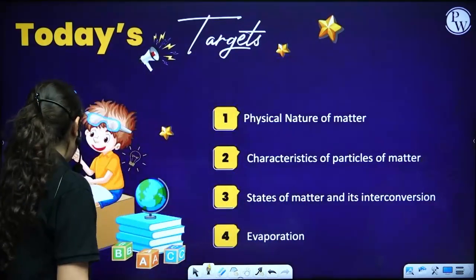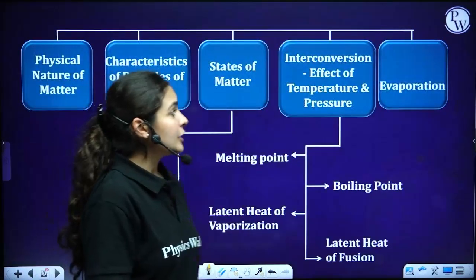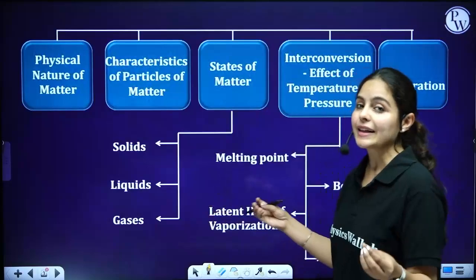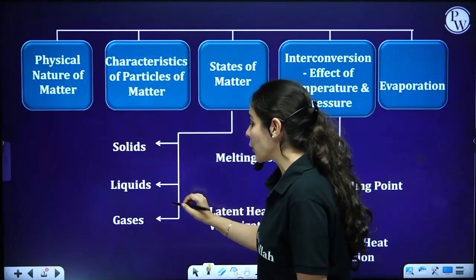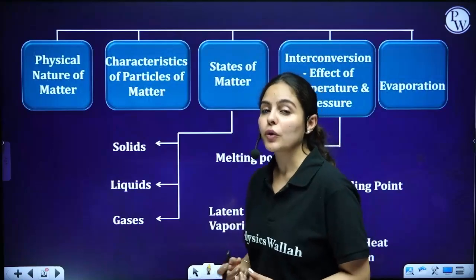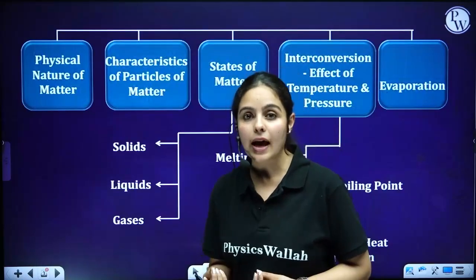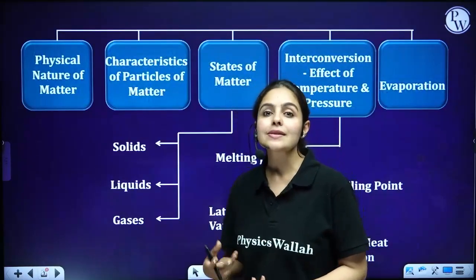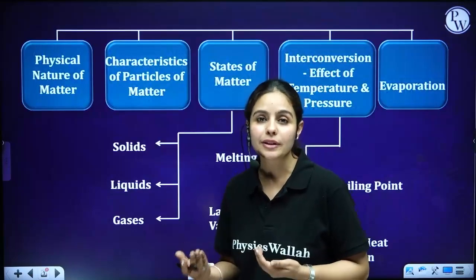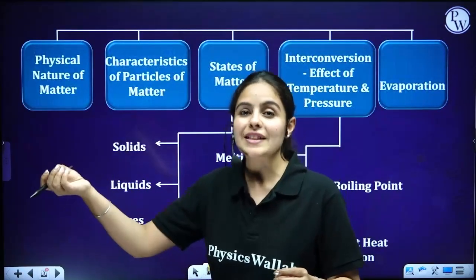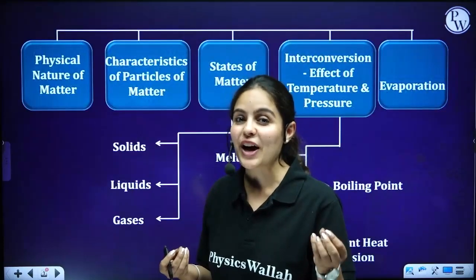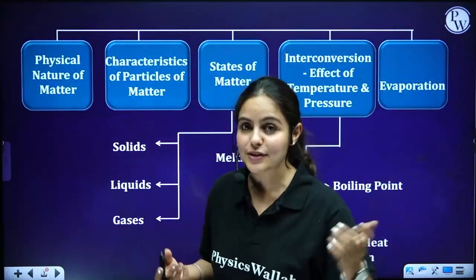Chaliye. To give you more detail about these topics, under states of matter, you have already learned what is solid, what is liquid, what is gas. By looking at a substance, you will be able to determine what is solid, what is liquid. If it's oxygen, it's a gas, if it's carbon dioxide, it's a gas, if it's cold drink, it's a liquid, and so on.